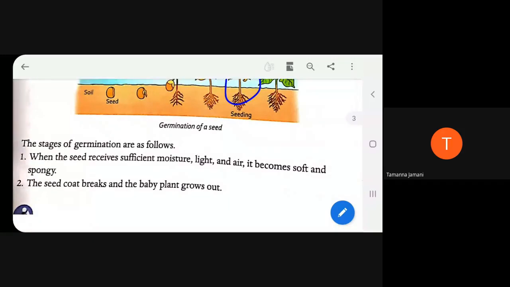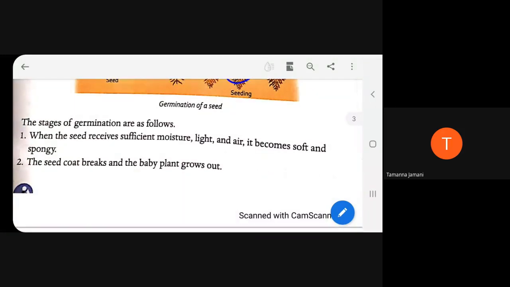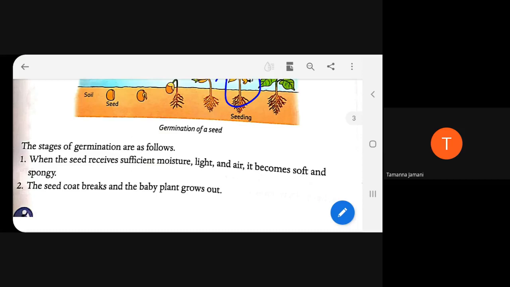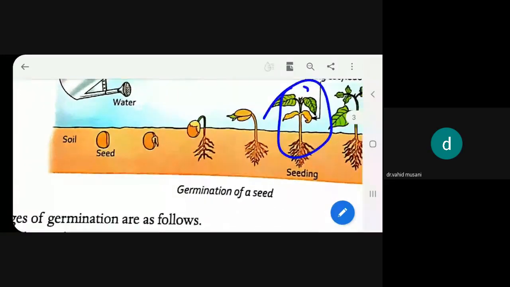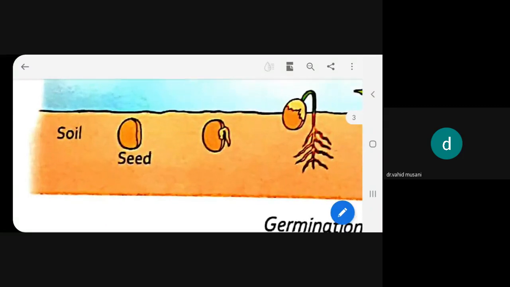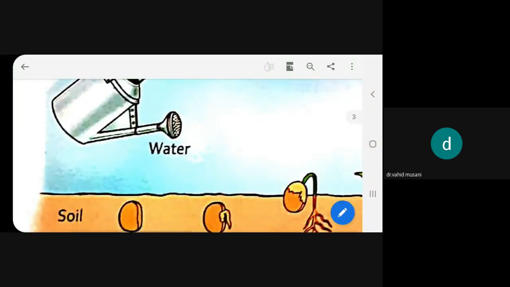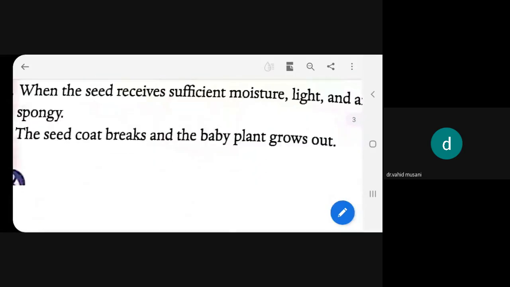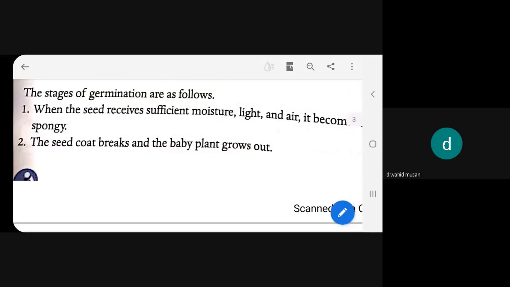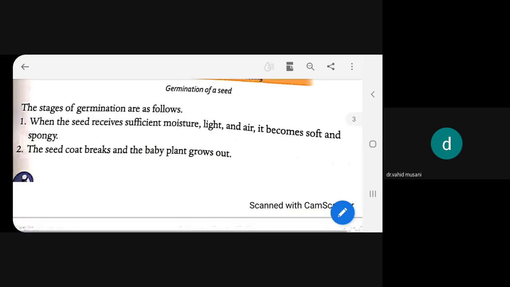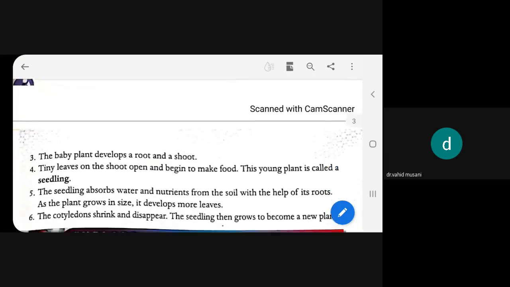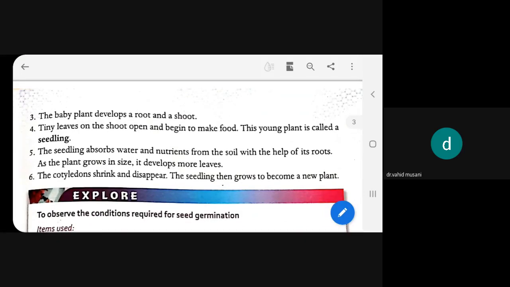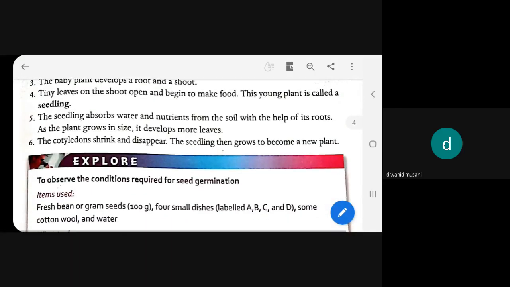You all remember, Navita? First, when we sow a seed, see how it will look. When we sow it inside the soil, it is very dry. But just after sowing it inside the soil, when we pour water, the seed becomes soft and spongy. After that, it breaks open, and a tiny root, and afterwards a tiny shoot, starts coming out. The root will start growing inside, the shoot will start coming out, and they will start making their own food.